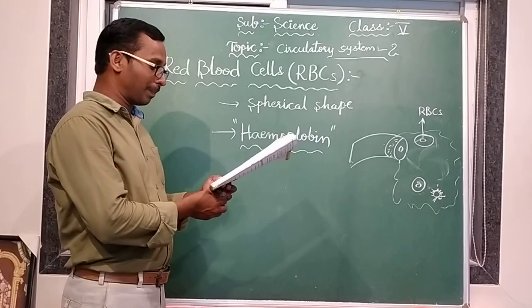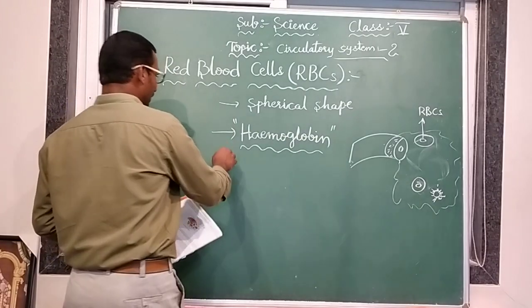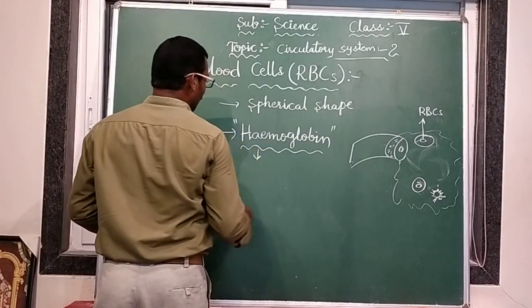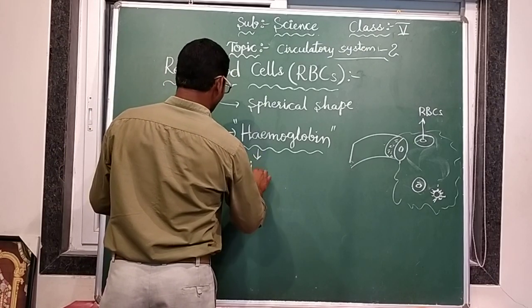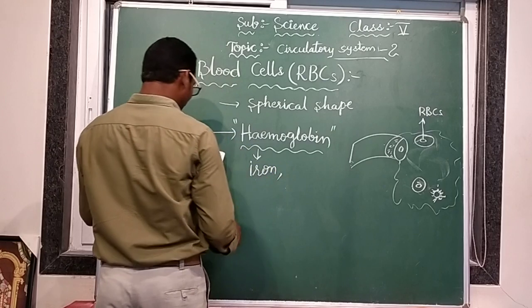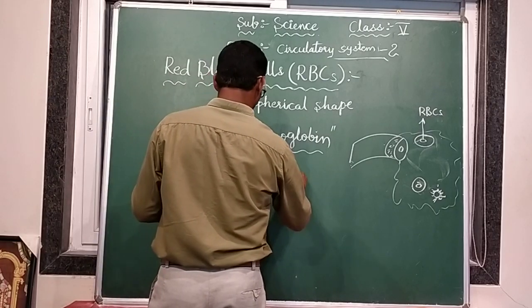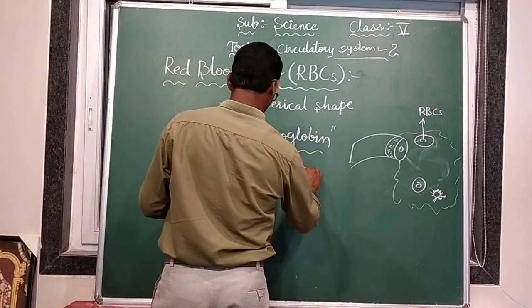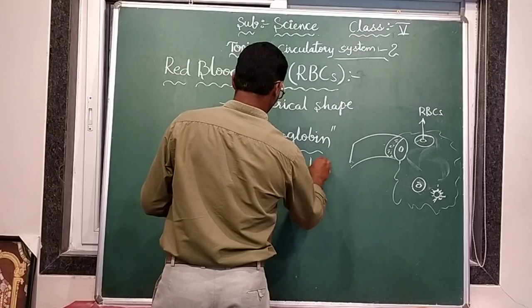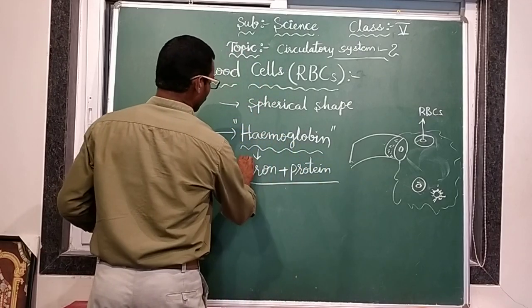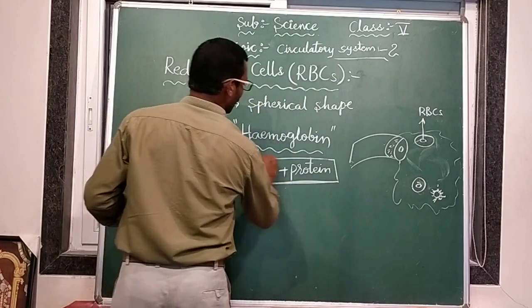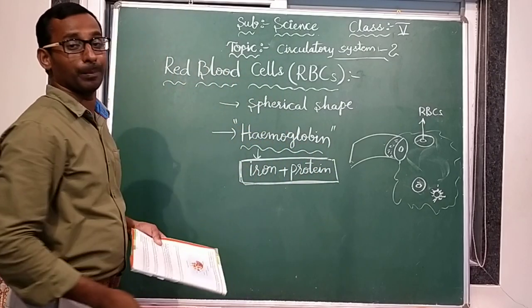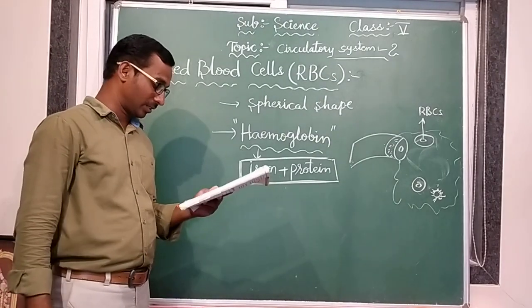Hemoglobin is made up of iron and protein. How is it made? It is made up of iron plus proteins, one iron molecule and one protein molecule. When they both mix, this hemoglobin is formed. It is a red color pigment.